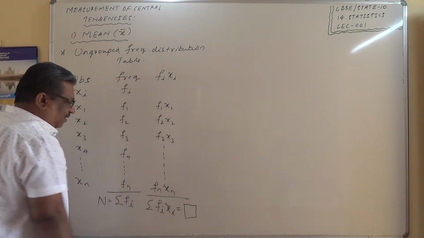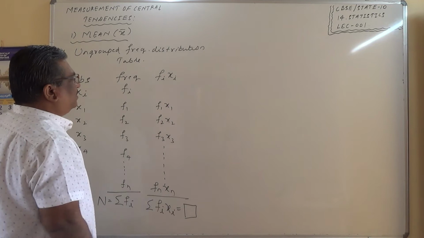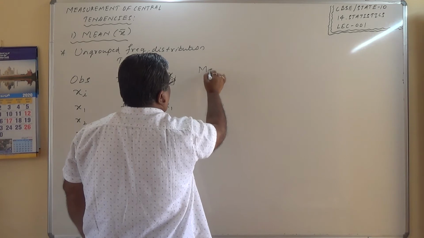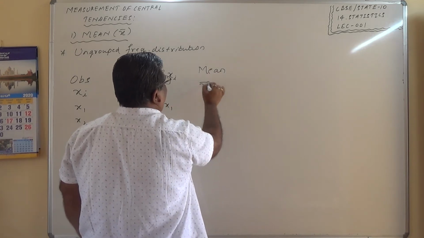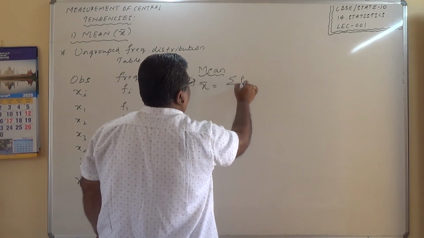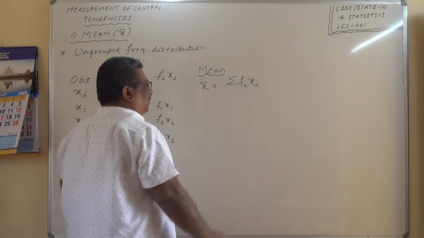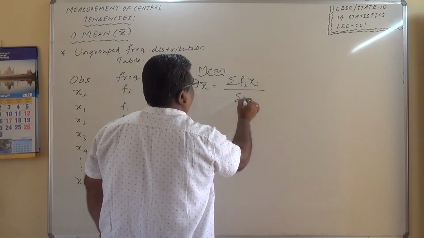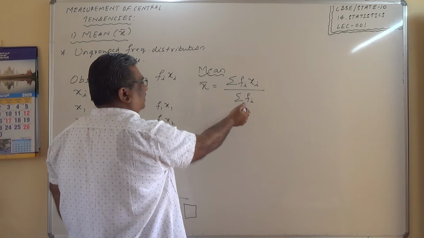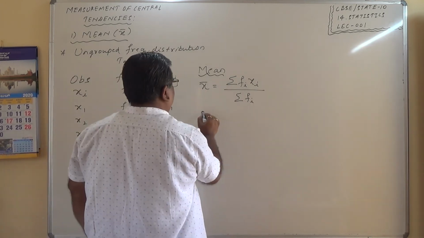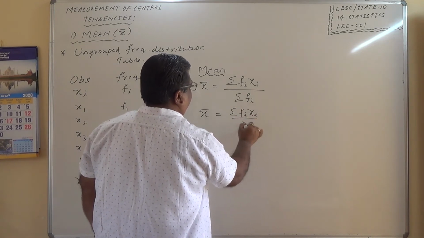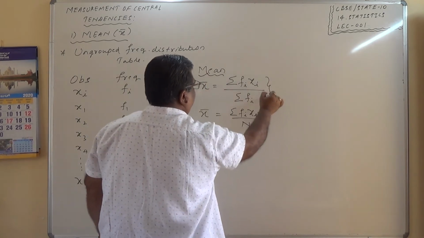The sum of all these products is sigma fi xi, and therefore in this case the arithmetic mean x bar is given by sigma fi xi, the whole divided by sigma fi. Sometimes we represent this sigma fi as n also, so you must remember that. X bar is equal to sigma fi xi divided by n. This is how we represent the formula.